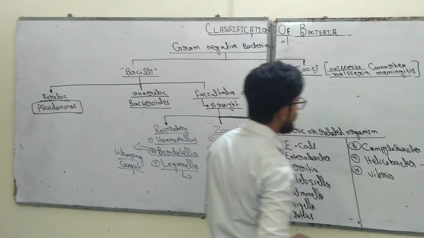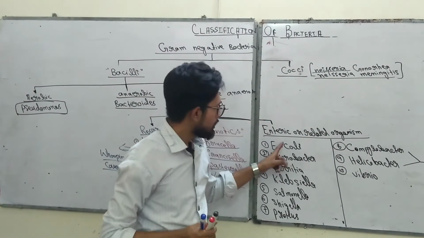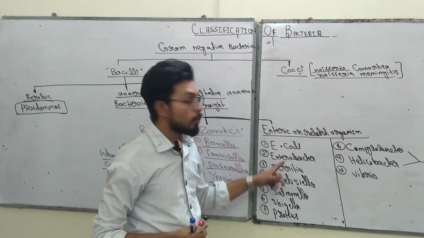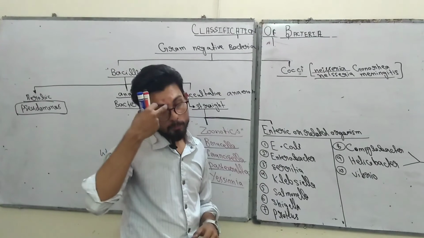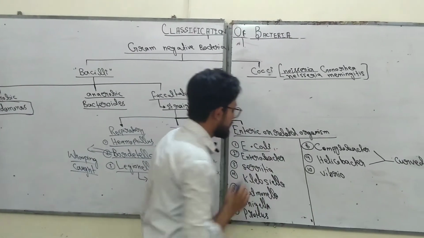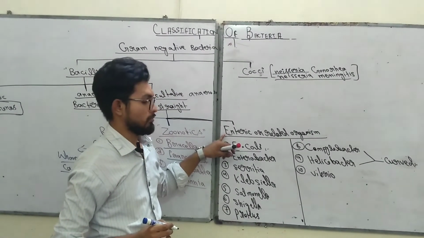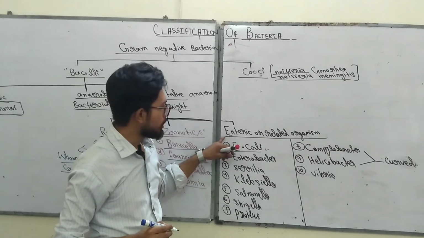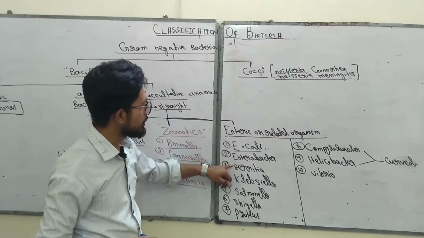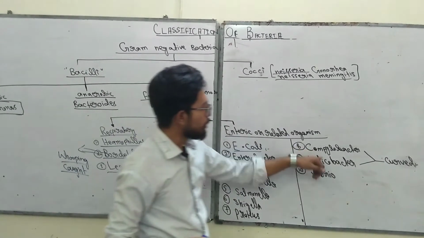And the enteric or related organisms. First of all, one thing you have to remember here: these bacteria not only cause enteric disorders, they also cause disorders in other parts of the body. Just like E. coli not only causes enteric, or we can say gastrointestinal disorders, it also causes urinary tract disorders and some other disorders. The second group is Enterobacter, Serratia, Klebsiella, Salmonella, Shigella, Proteus, Campylobacter and Helicobacter.